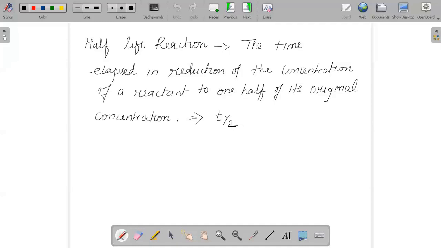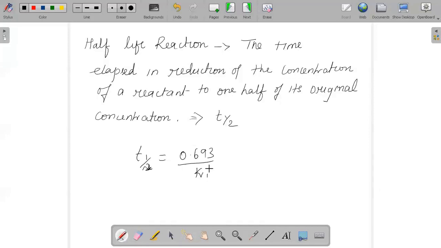There are certain formulas. Suppose I say the half-life of a first order reaction, it is T half equal to 0.693 divided by K1. In the same way, for different orders, we will have different formulas.